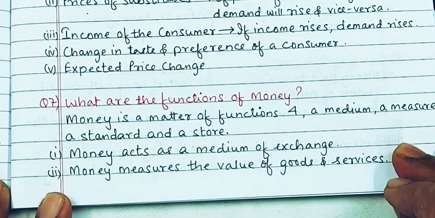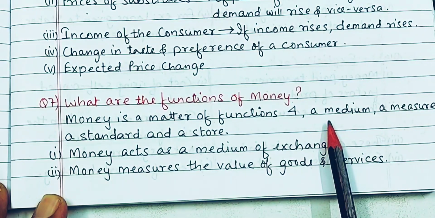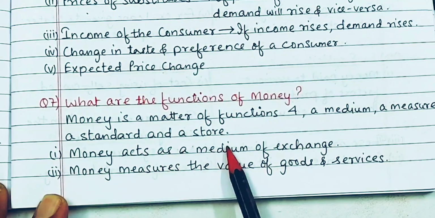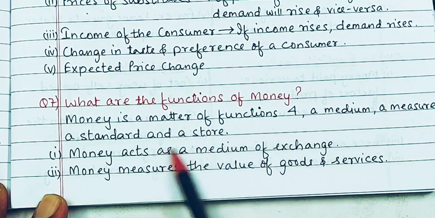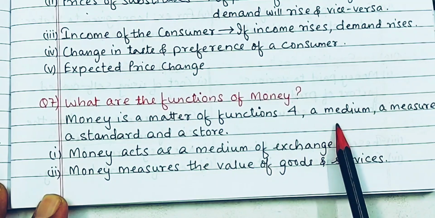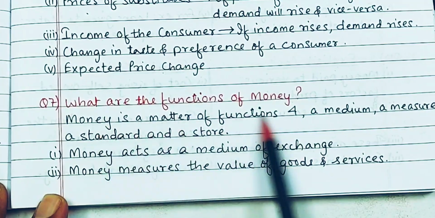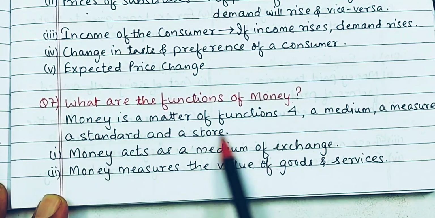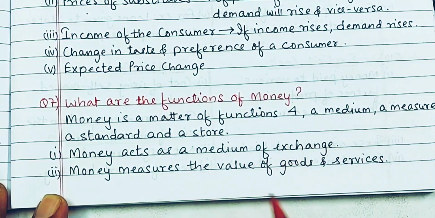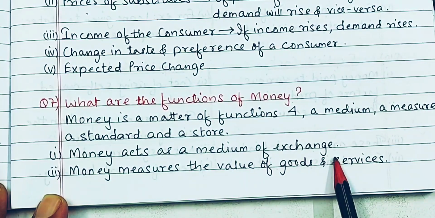What are the functions of money? Again, a very common question. Money is a matter of functions for a medium, a measure, a standard, and a store. So this sentence has all the four functions of money. First, a medium, a measure, a standard, and a store. Just learn this simple sentence, and from it you can get all the four functions of money. First, money acts as a medium of exchange.